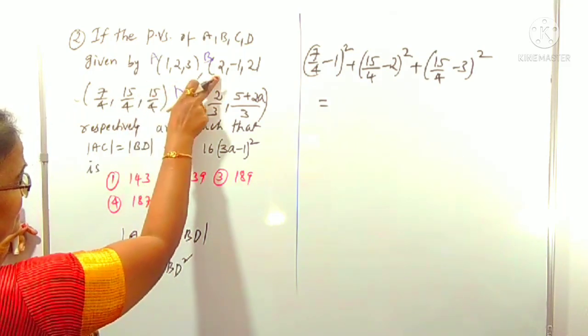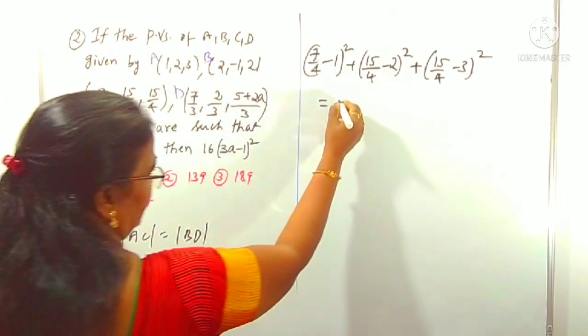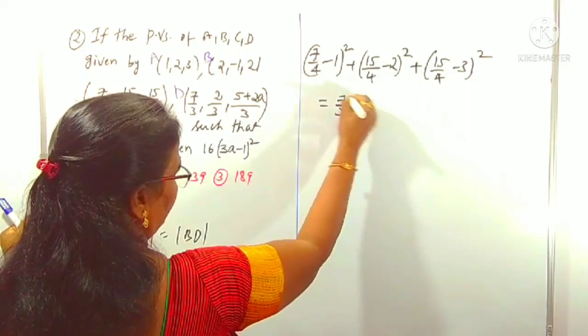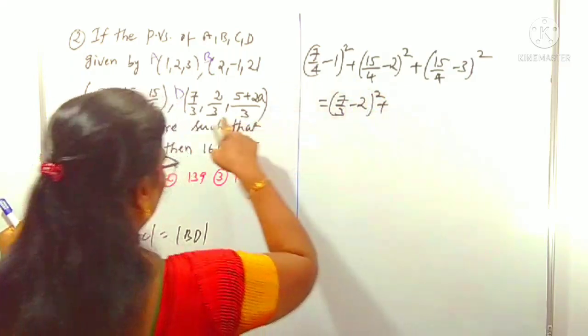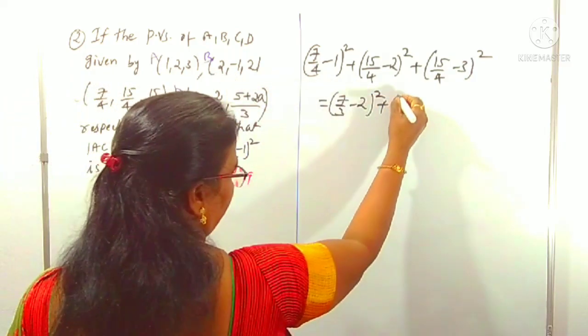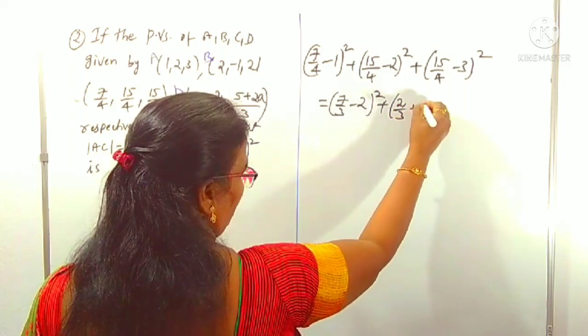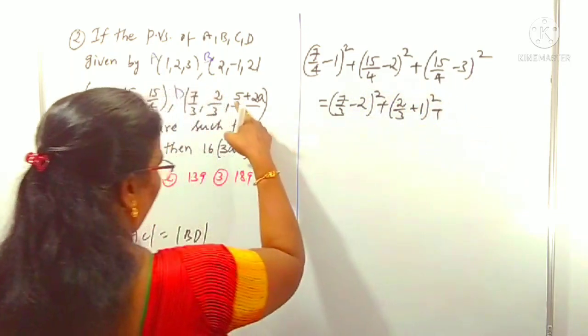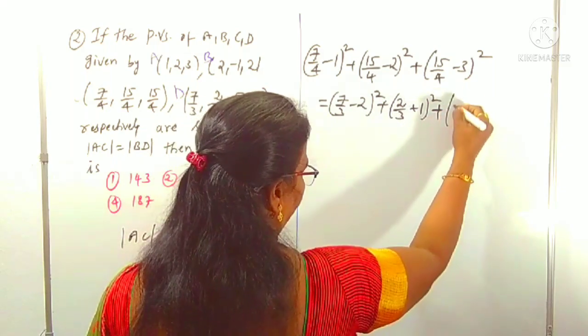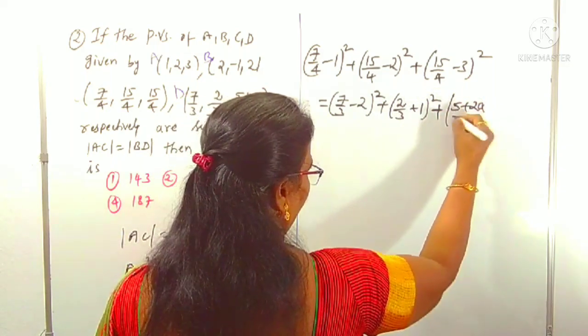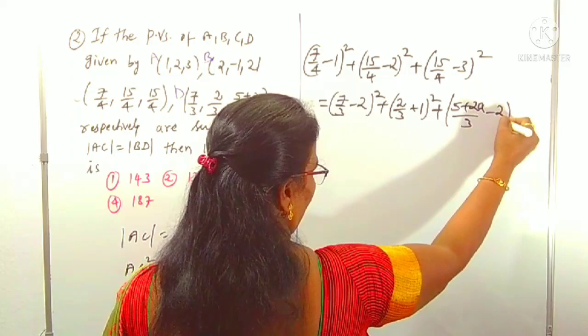B to D, the distance between these two: 7 by 3 minus 2 whole square, plus 2 by 3 minus 1 plus 1 whole square, plus 5 plus 2a by 3 minus 2 whole square, right?